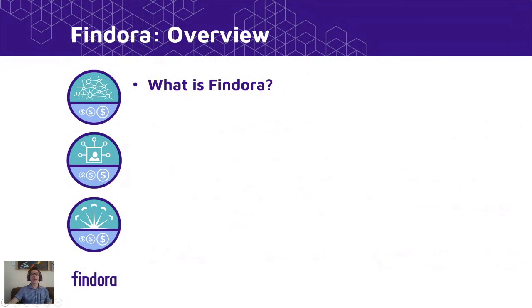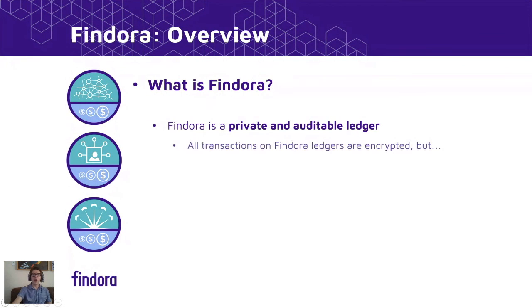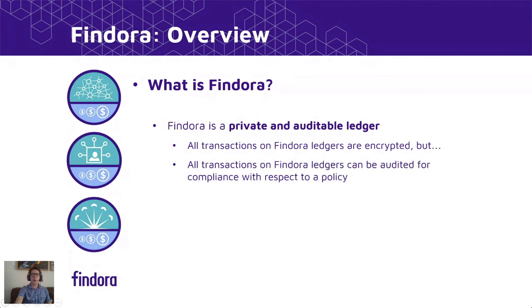But what exactly is Findora? Technically speaking, Findora is a blockchain-based confidential transaction system outfitted with the latest and most efficient zero-knowledge proof technology. On a functional level, it works as a private and auditable ledger, where each transaction on Findora is encrypted, but at the same time, each transaction can be audited for compliance with respect to a particular policy.